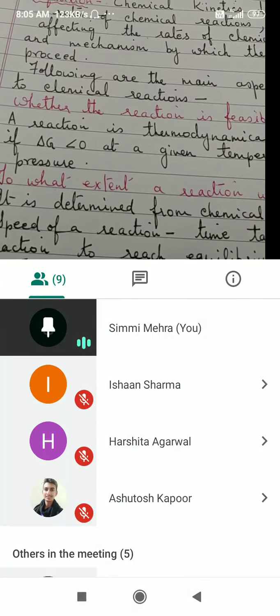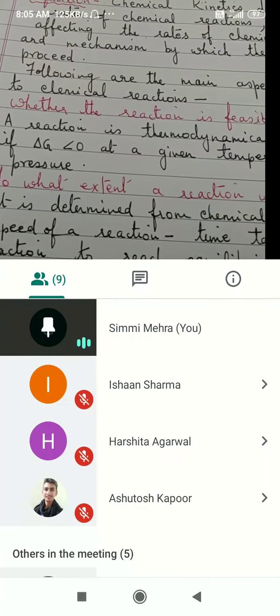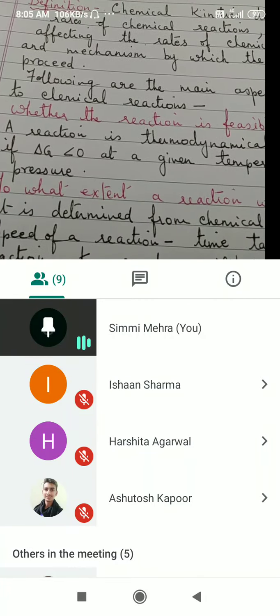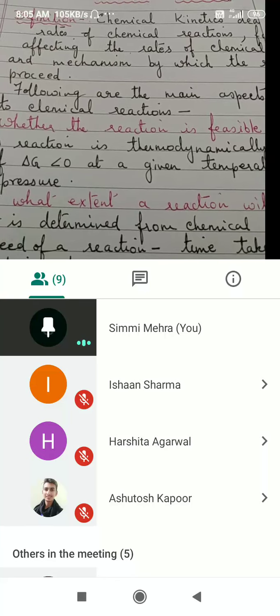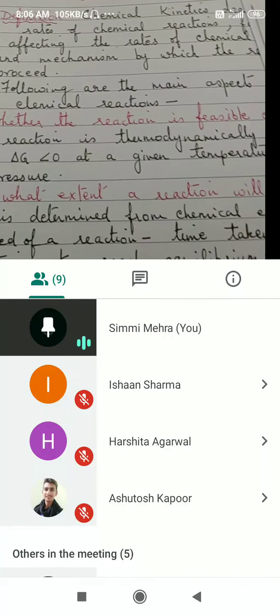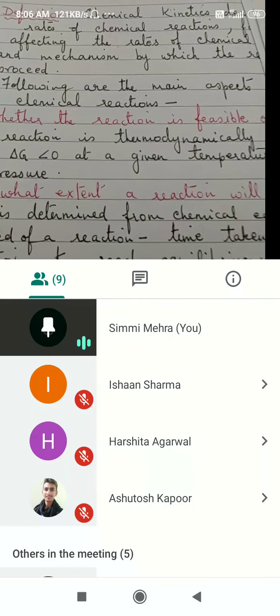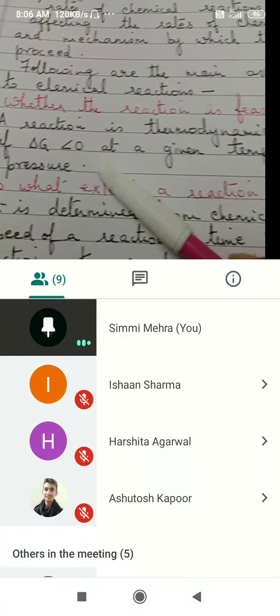And the second criterion is if the reaction proceeds with decrease in potential energy. I had given you the example of a stone rolled down the hill, which proceeds with decrease in potential energy, so it takes place on its own. Any reaction which proceeds with decrease in potential energy is going to be spontaneous, feasible. It will proceed on its own. Or delta G is negative, or I have written here delta G is less than 0, at a given temperature.